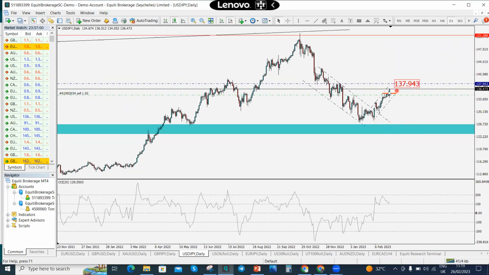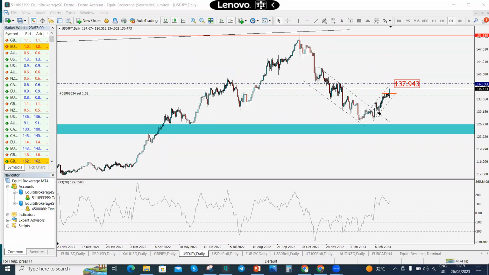I'm choosing that zone because of this level here. All right, and of course this level here. So let me just quickly show you. Here it was a resistance, and then here it broke that resistance and continued to go up, and then it became a support, and then of course it broke that support and retested. So obviously we're expecting prices to come back to find solace at that level, 137.943 or its environs.